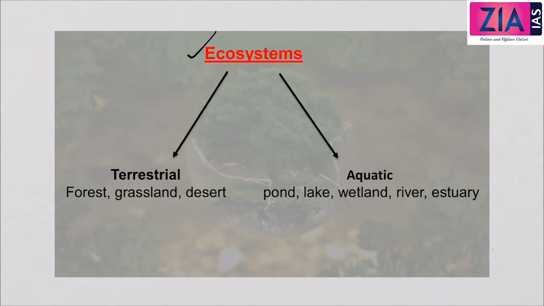Now let's come to the classification of ecosystem. We can classify the ecosystem broadly into two categories. One is terrestrial ecosystem and the second one is aquatic ecosystem. Terrestrial ecosystem means the ecosystem which is supported on land, and aquatic ecosystem means the ecosystem which is supported on water resources.